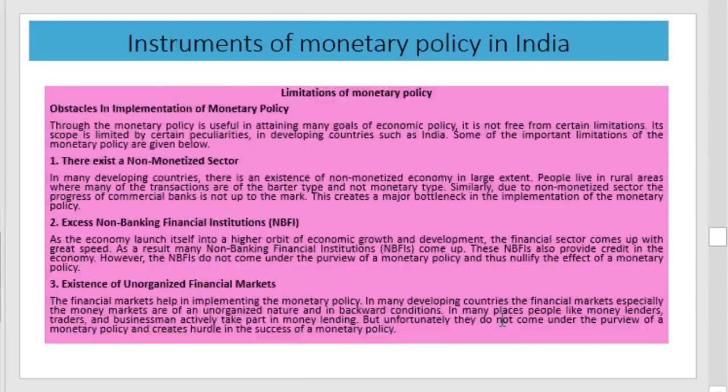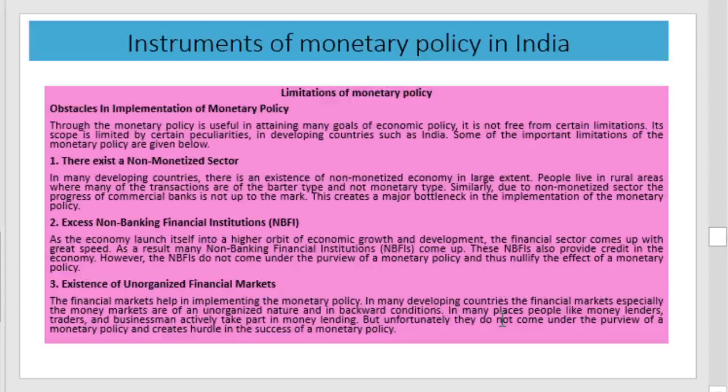We know that we have strict and strong quantitative and qualitative instruments. Even then, the money supply is not under the control of the Reserve Bank or the Central Bank of India. Some of the important reasons for the obstacles in the implementation of monetary policies are given in this section. A brief description is only given. The first one is the existence of a non-monetized sector.